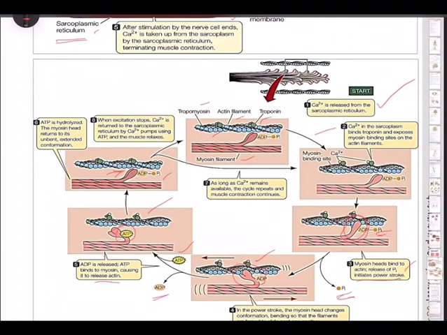Utilizing the energy from ATP hydrolysis, the myosin head now binds to the exposed active site on the actin to form a cross bridge. So this is most important, the formation of the cross bridge between the two protein fibers.